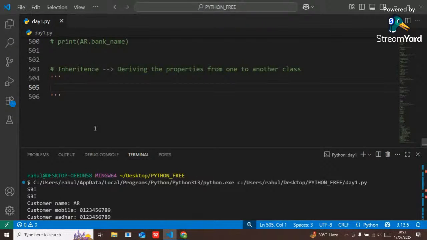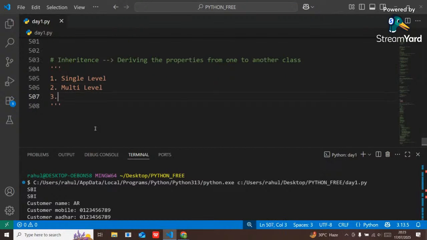See, guys, first is the very basic type, which is called single level inheritance. Got it? That is the first one. Second one is called multi-level inheritance. Third one is multiple.